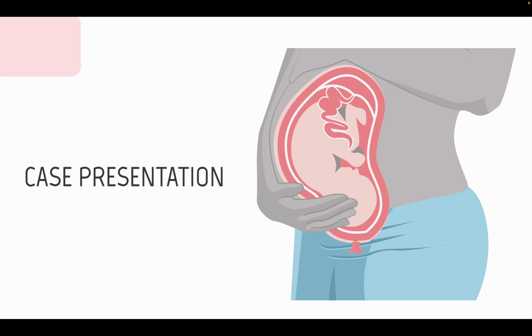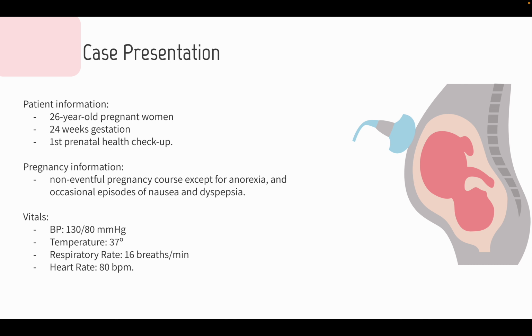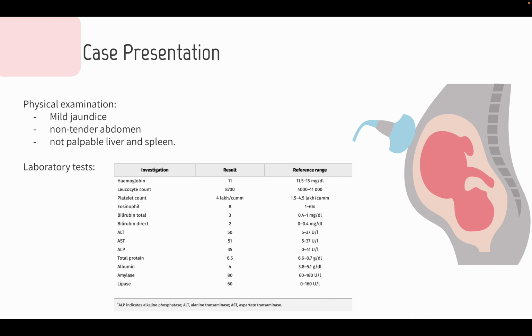Finally, we bring a clinical case of a 26-year-old pregnant woman who comes for the first prenatal checkup at 24 weeks of gestation. During pregnancy, there was nothing abnormal except for anorexia and occasional episodes of nausea and dyspepsia. Regarding the vitals, everything was normal, slightly hypertensive, but otherwise normal. On physical examination, the pregnant woman is mildly jaundiced with a non-tender abdomen and non-palpable liver and spleen.